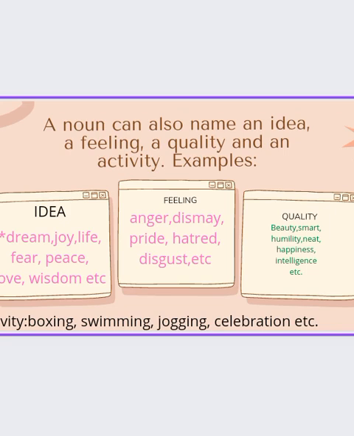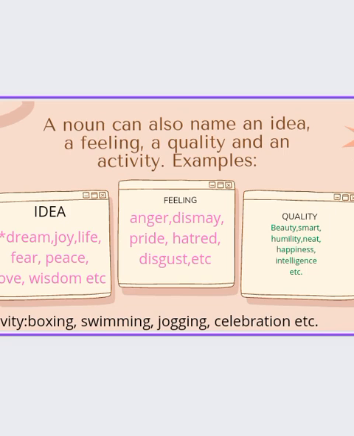Then the next noun is what? Feeling. When we talk about feeling, it is something that you feel through the mind or through the senses. So we can have the sense of smell, the sense of taste, and what have you. So an example is anger. When you are angry, you feel it. Example, dismay, pride, hatred, disgust, irritation, resentment, unhappiness, joy. They are all feelings, and they are all what? Nouns.